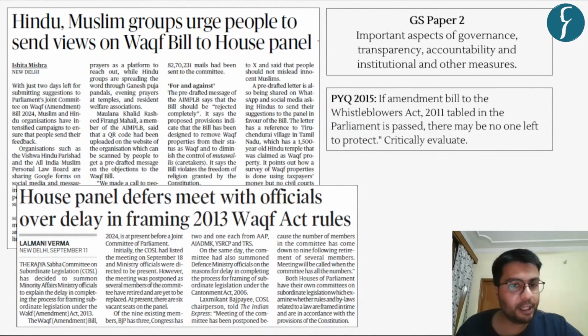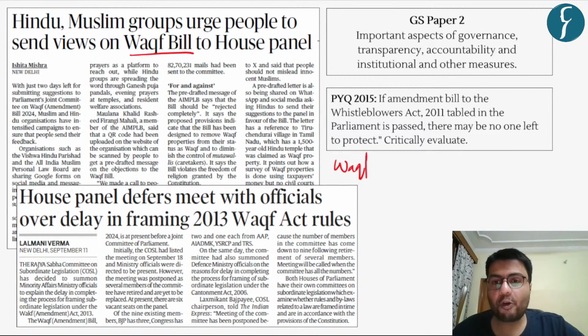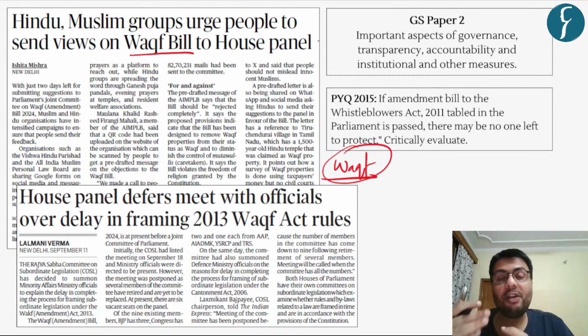Now we move to the next set of articles, which is the article related to the Waqf bill. Now there is a thing called Waqf property, which means any property, whether given for religious or charitable purposes, which is defined under Muslim law, is categorized as a Waqf property.